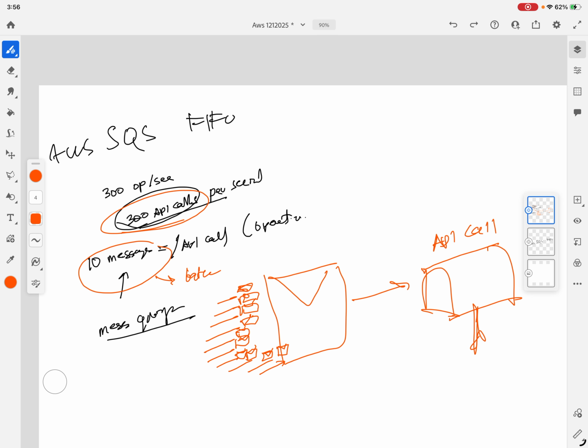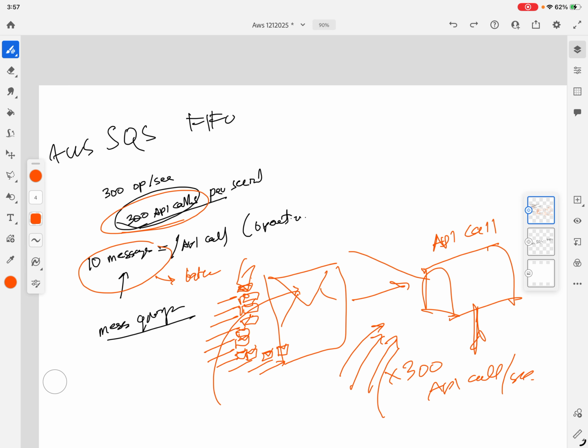It's like the mailbox. Put 10 messages, 10 letters, in the envelope. That is considered one operation. And then you can make up to 300 API calls per second. Only up to 300, and then here is only up to 10.